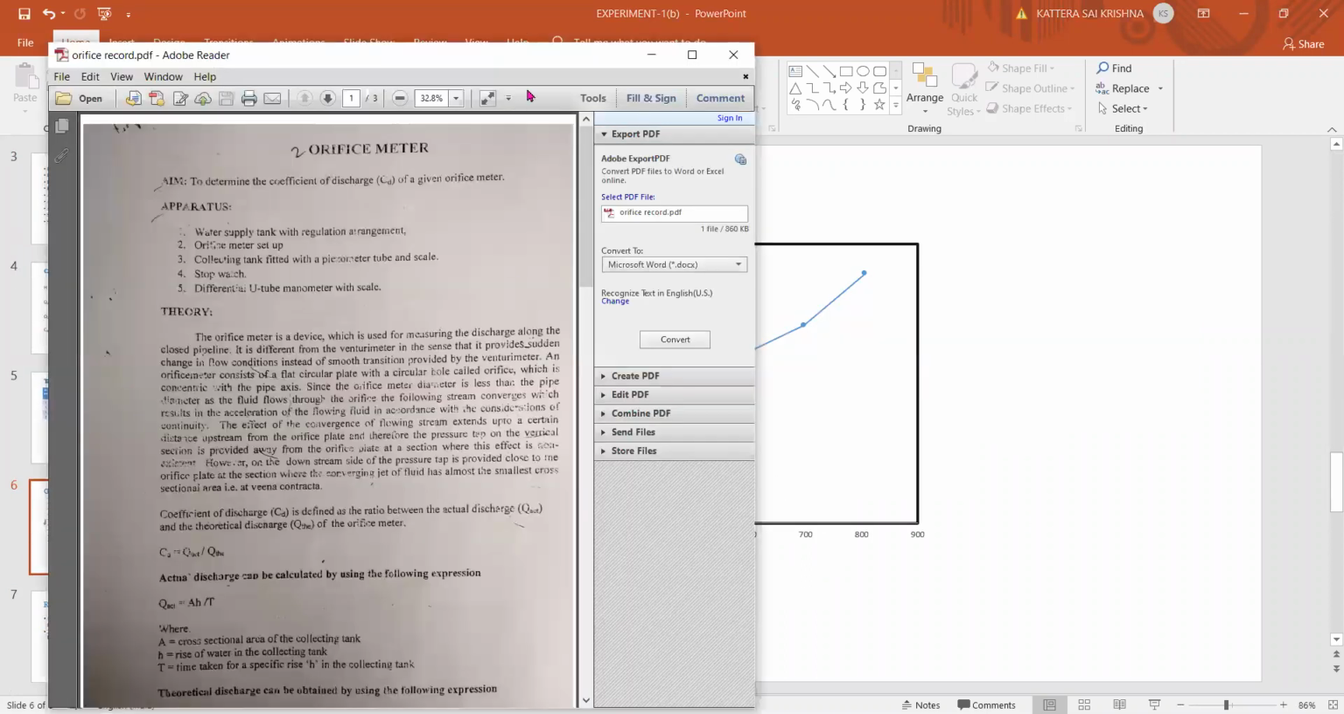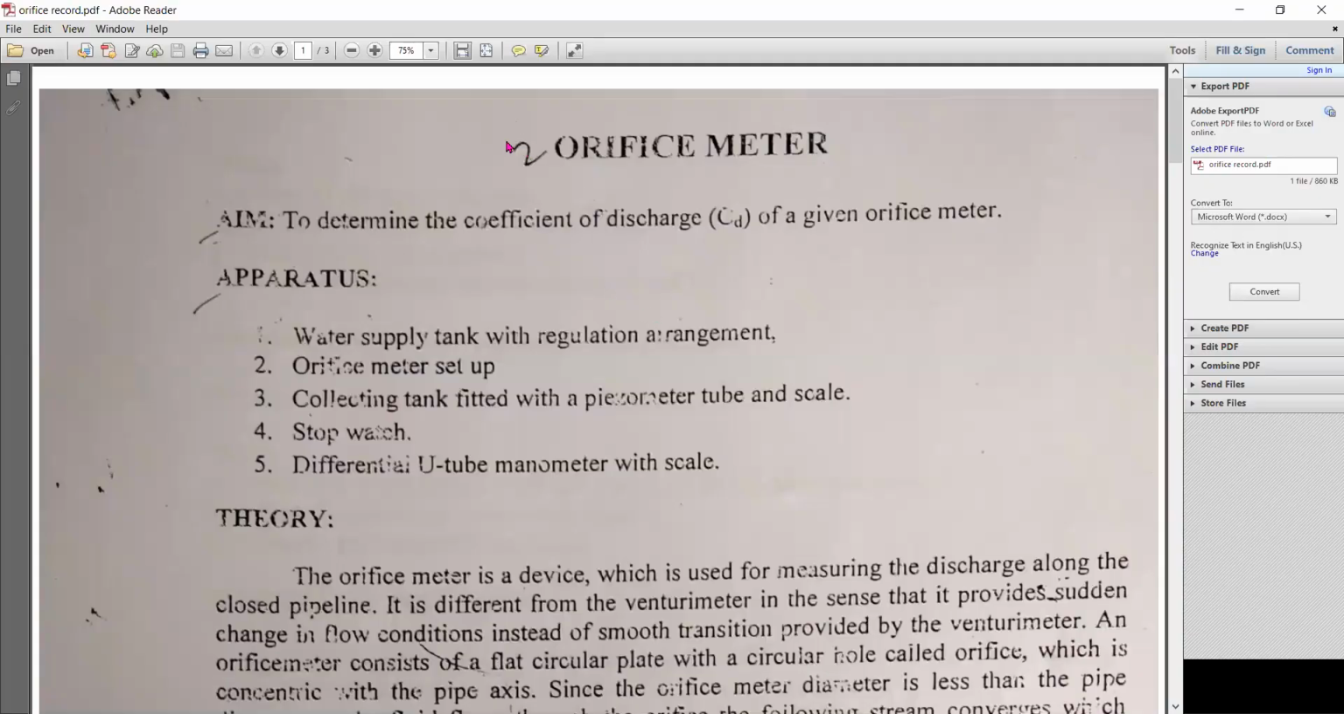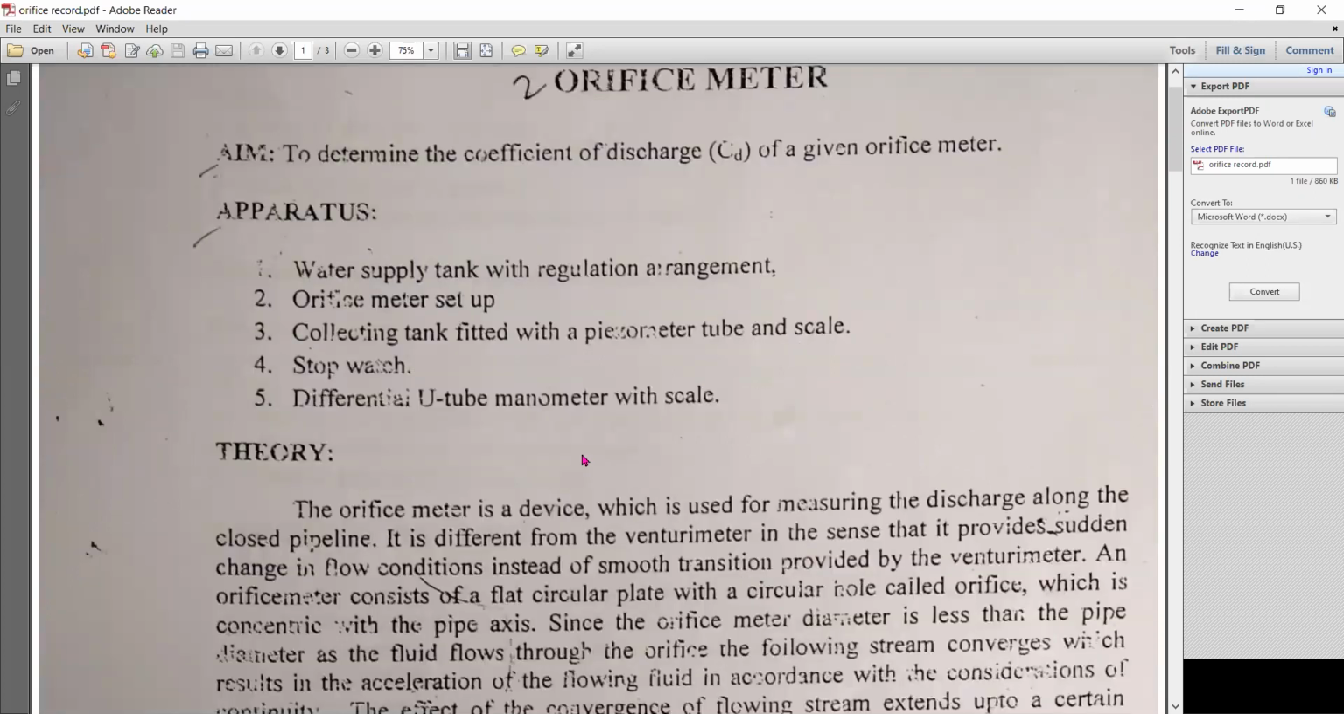Next in your record, this is experiment 1B, orifice meter. What you will write: first the aim, next the apparatus. Aim: to determine the coefficient of discharge, CD, of a given orifice meter. Apparatus: a water supply tank, the orifice meter setup, a collecting tank fitted with a piezometer tube and scale, a stopwatch, and a differential manometer to find the pressure difference.